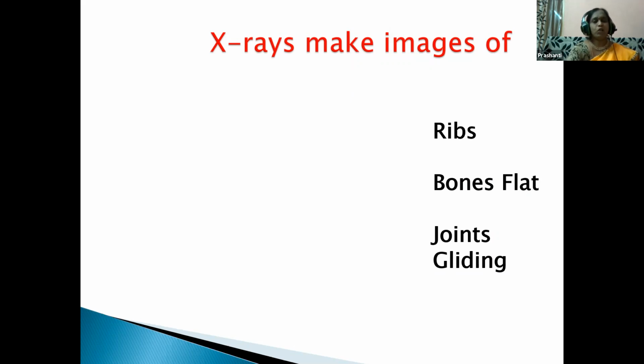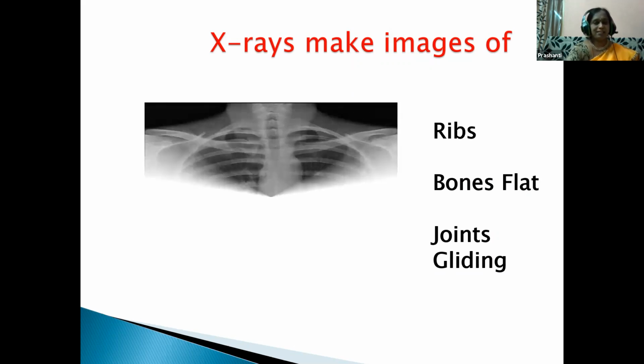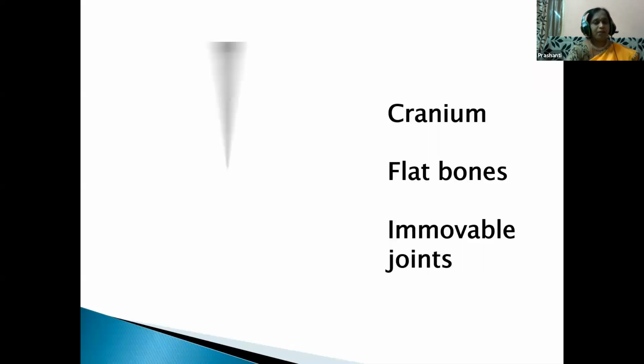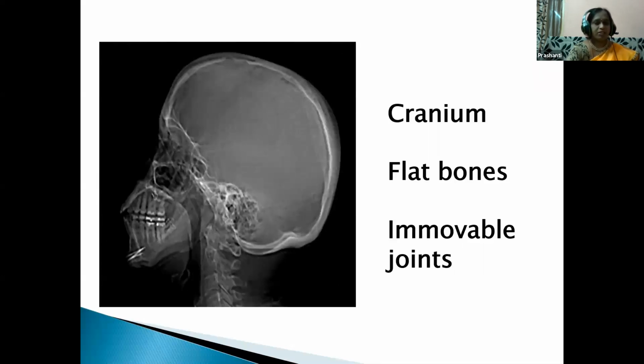Then on what parts of our body can X-rays be taken? X-rays can be taken on any part of the body. Yes, children, we'll see a few X-rays. Here, this is the X-ray of the ribs. Here you notice that the bones are flat and the joints are gliding joints. You learned about the bones and joints in your fourth chapter, the skeletal system. We can even take an X-ray of the cranium when there is a head injury or any error in the brain.